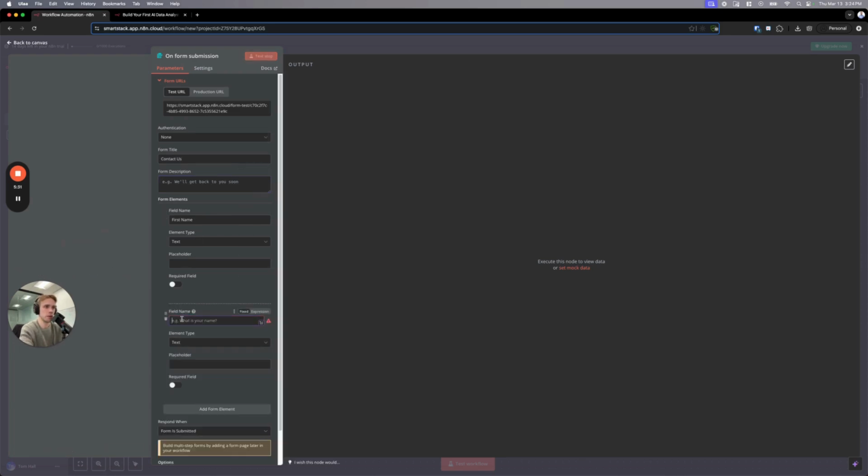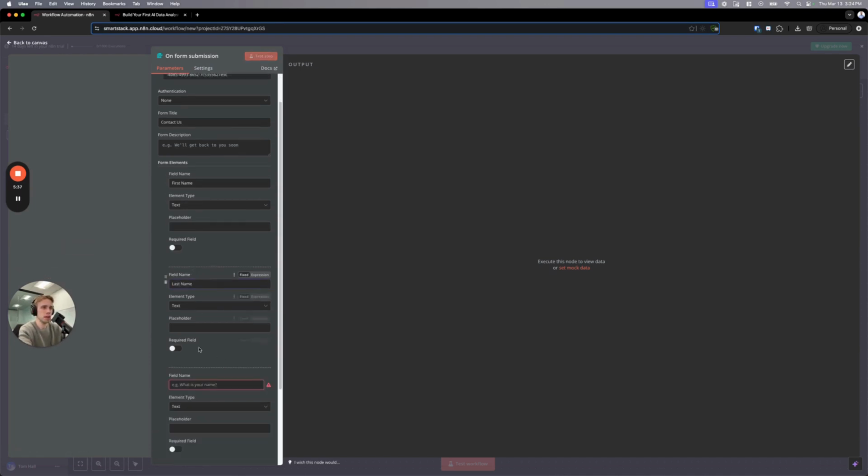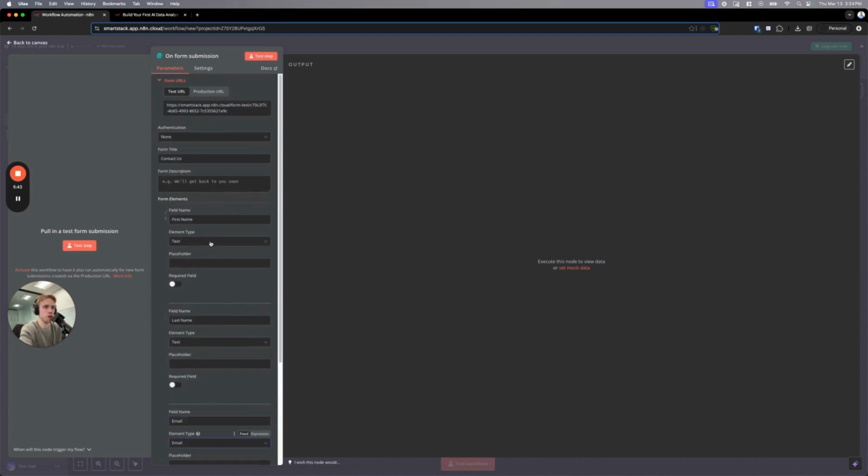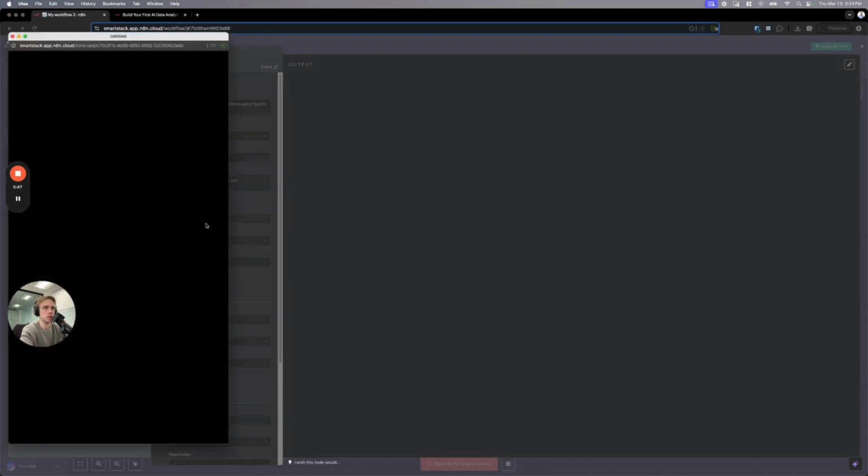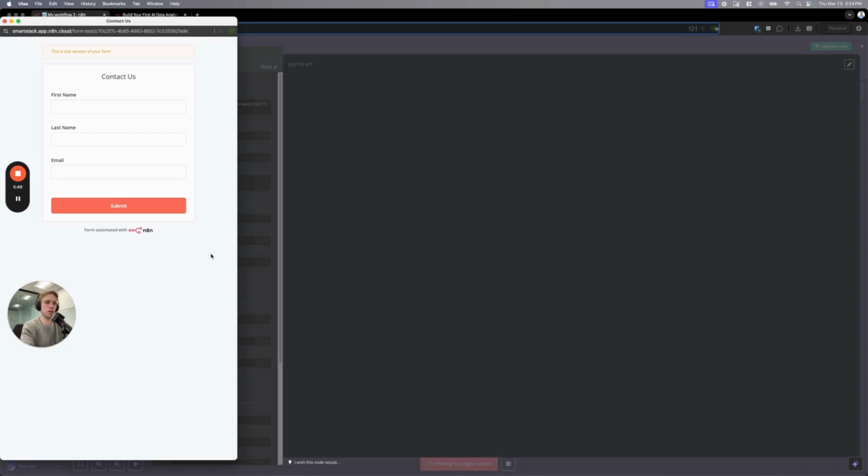Let's add another form element. Let's ask for last name again. And I'm going to ask for email. Email, great. And so that's going to be my form. And for each of these steps, you always have to test it. The interesting thing here is a little bit different than something like Zapier. Something I don't like as much is that it doesn't have pre-baked test data, at least from what I could see. You always have to test it.